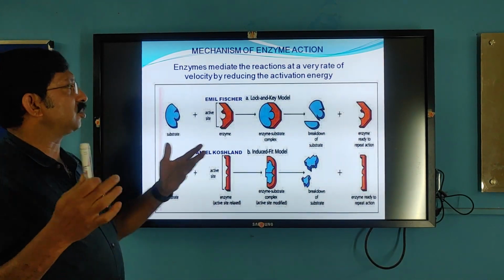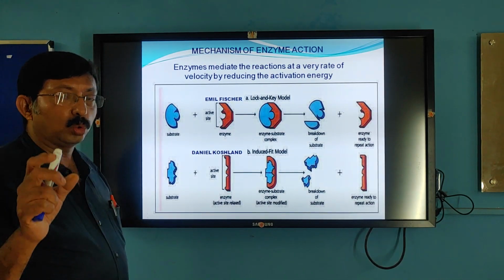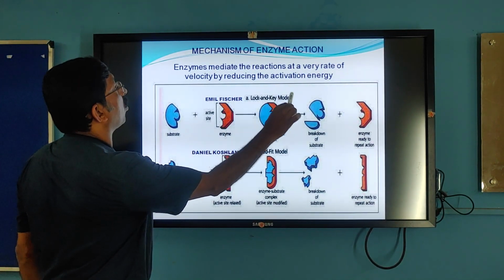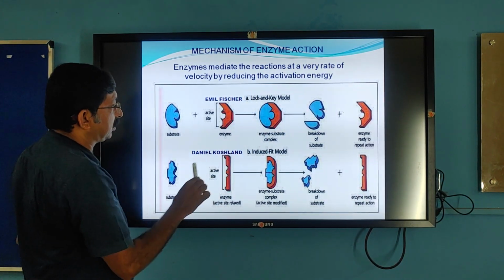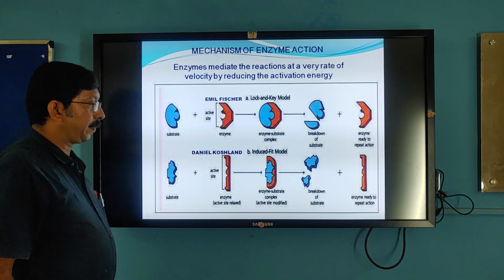Now, how do enzymes bring about the action? There are various theories. Of these, two theories have been put forward. One is the lock and key model, proposed by Emil Fischer in 1894 itself, and the other is the induced fit model, proposed by Daniel Koshland.